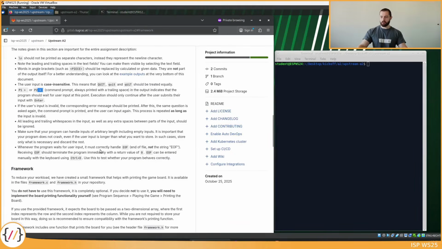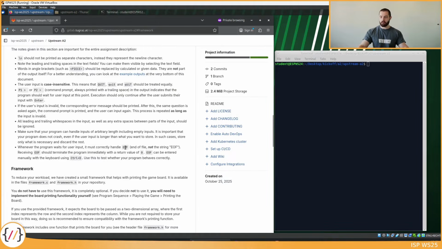In assignment 2, you are asked to handle end of file properly. End of file is a constant that you can read from the standard input, and this just means that the standard input has reached its end. There will be no more input that you can find in standard input, and if you read this constant, make sure to terminate the program with an exit code of 0. You can trigger this end of file constant in the terminal using Ctrl and D on your keyboard. And if you read in the end of file constant, make sure to terminate the program.